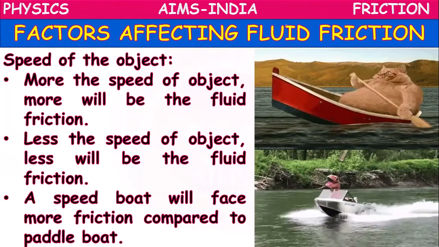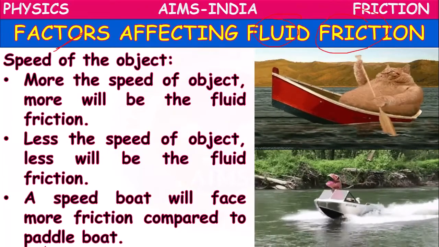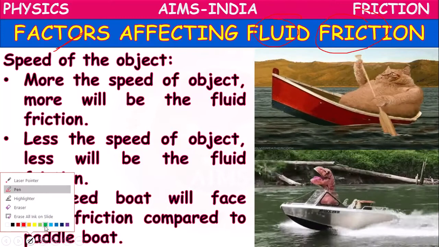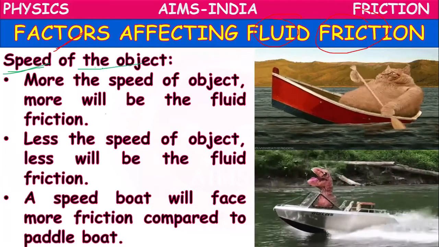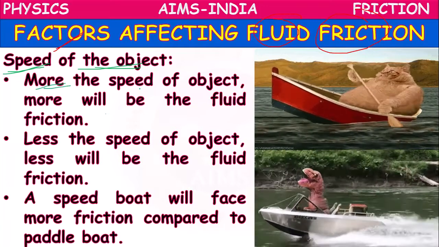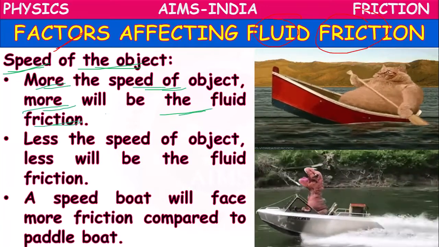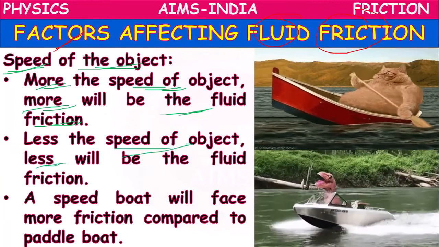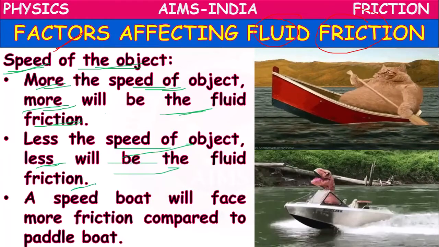This fluid friction is affected by some factors. One is the speed of the object. The more the speed of the object, the more will be the fluid friction. The less the speed of the object, the less will be the fluid friction.